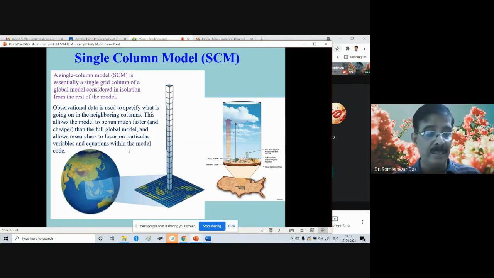Because if we try to solve the full-fledged three-dimensional equations over the entire globe, one thing is that it takes a lot of computational time. You need to have a lot of computing power to solve the full-fledged three-dimensional global atmospheric model.